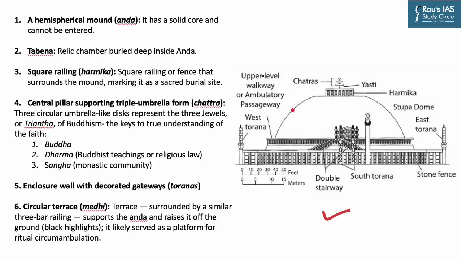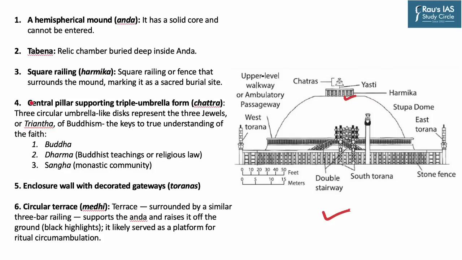So anda is a mound-like hemispherical structure of a stupa that contains a relic chamber within. It is a solid core and cannot be entered. The second component is tabena. It is a relic chamber which is buried deep inside anda. The third component is square railing or harmika. It is a square railing or fence that is surrounding the mound.